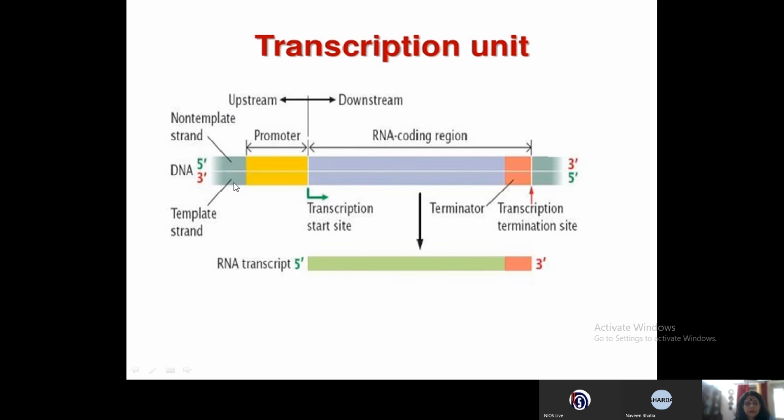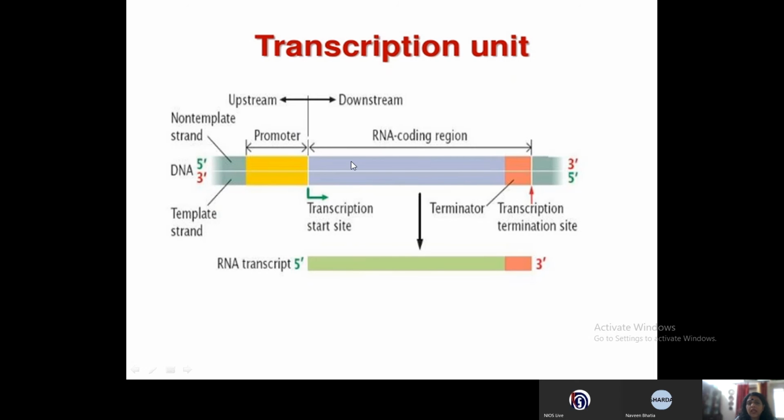Now, another important thing is that the RNA polymerase can transcribe only in one direction, that is 5' to 3' direction, and therefore the strand of DNA which is 3' to 5' can work as a template strand. Because only this strand will give an RNA transcript in the direction 5' to 3'.